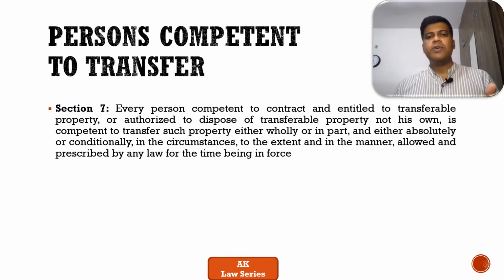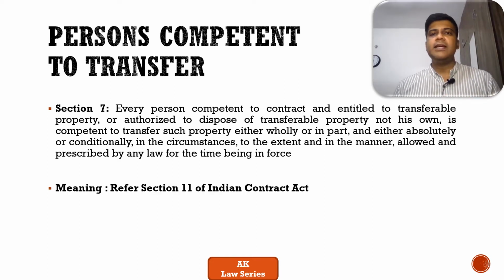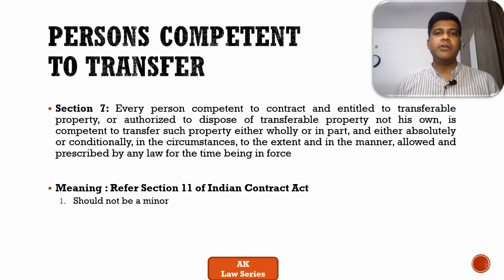Now, it goes further in terms of talking about whether it is done wholly or whether a part transfer is being done, and so on. So keep in mind, any person who is capable of entering a contract is capable of doing the transfer. For the competency to contract, you can refer to Section 11 in the Indian Contract Act. So what does it say? He should not be a minor. Below 18 years of age, he is not competent to contract.